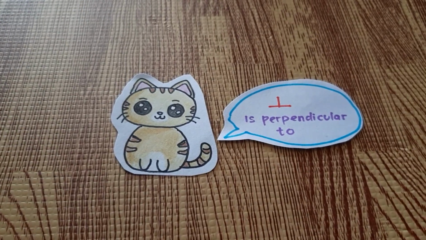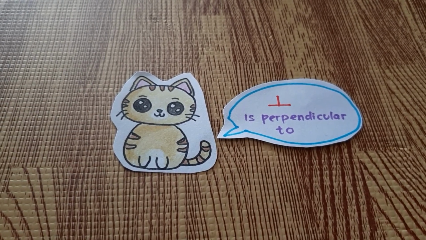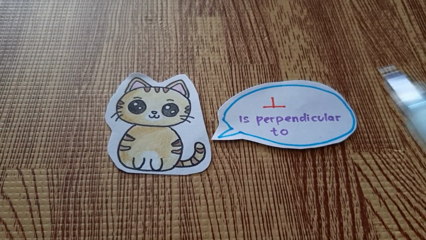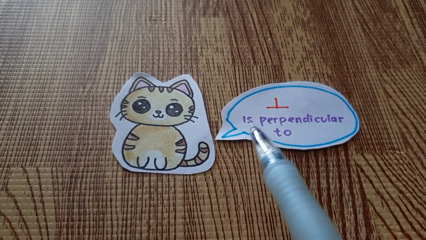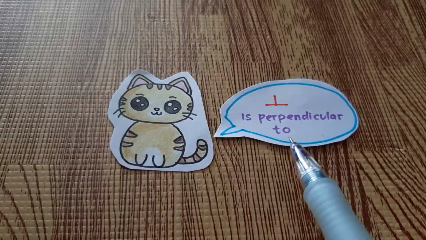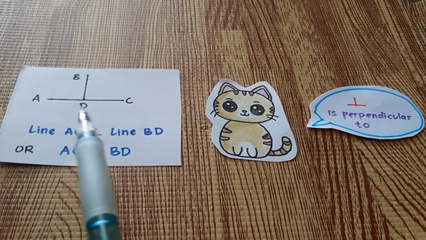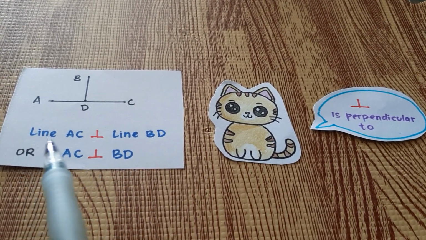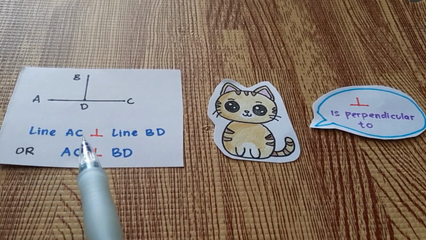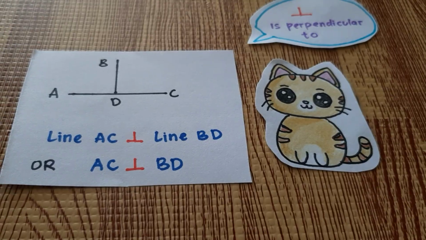Now this is the next symbol. This symbol shows perpendicular lines. You read it as "is perpendicular to." I repeat, "is perpendicular to." So if you have these two lines, lines AC and BD, we know that line AC is perpendicular to line BD.